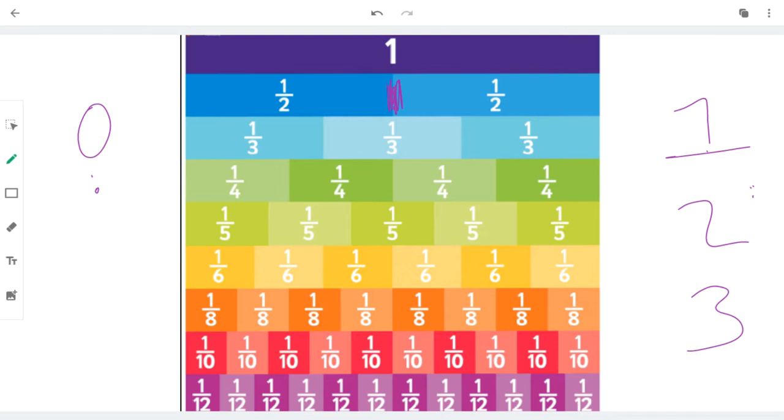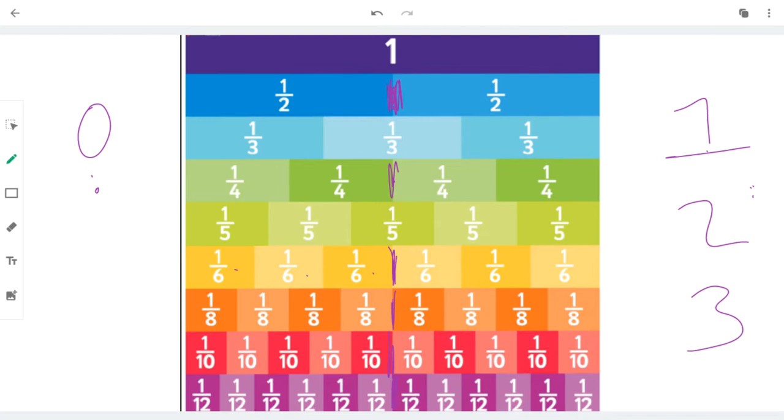So here are the halves. 1/2 is the same as 2/4. It's the same as 3/6 and 4/8 and 5/10 and 6/12, and there's about an infinite amount more of fractions that are the same as 1/2 with different names.